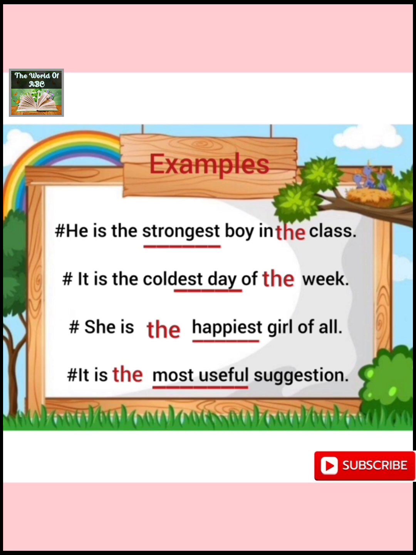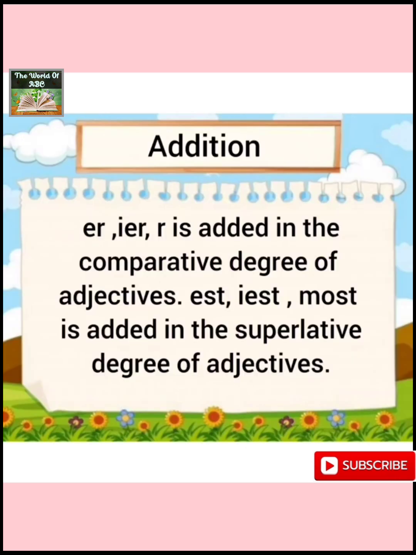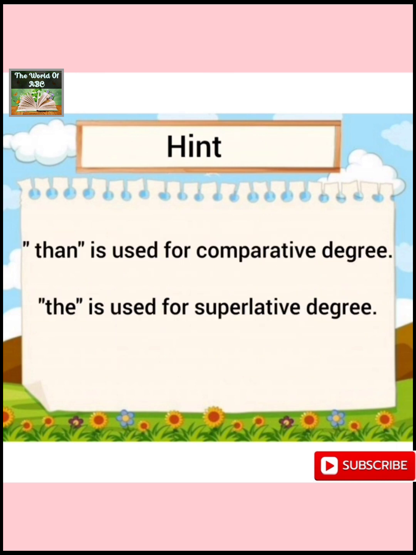Now I'll talk about addition. ER, IER, R and more is added in the comparative degree of adjectives. EST, IEST and most is added in the superlative degree of adjectives. Now there is a hint. Than is used for comparative degree.